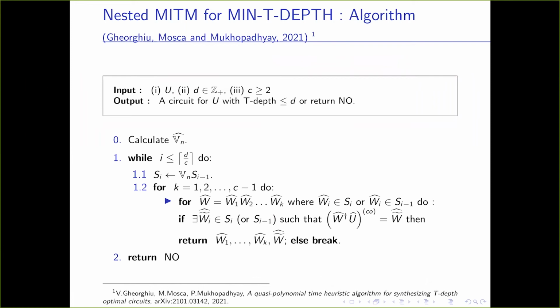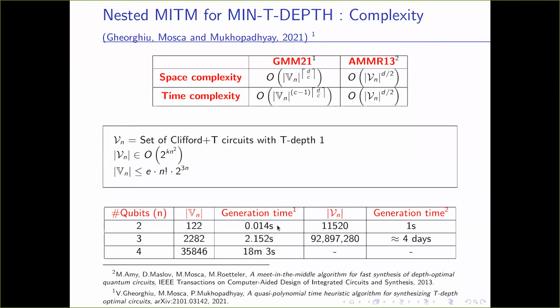For 2-qubit circuits, our base set has a cardinality 122. The generation time is 0.014 seconds, whereas their base set has a cardinality 11,520 and generation time 1 second. For 3 qubits, our base set has a cardinality of 2,282. Generation time is roughly 2 seconds.